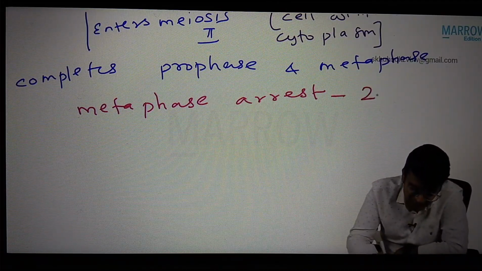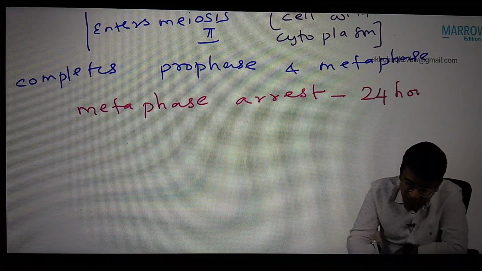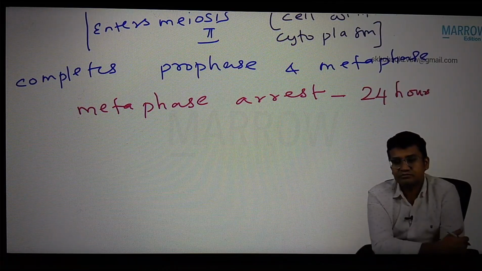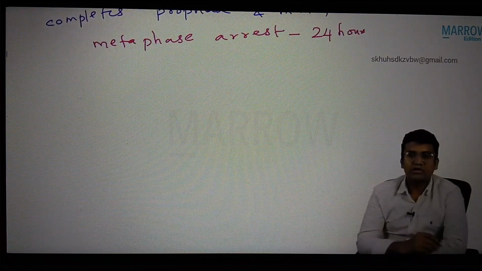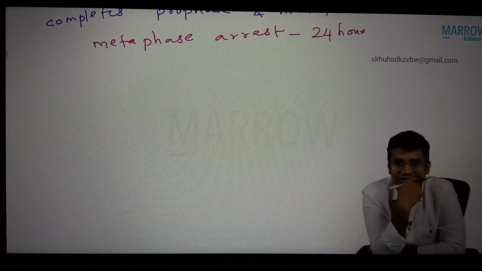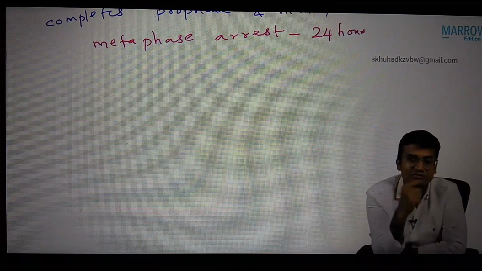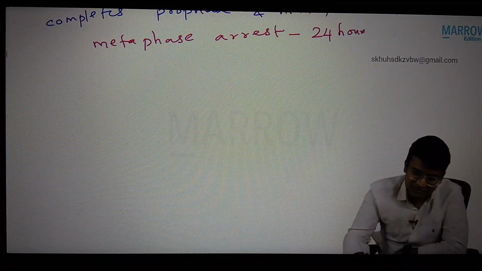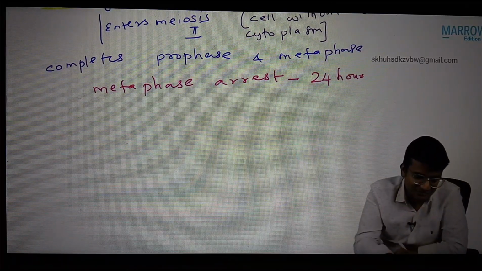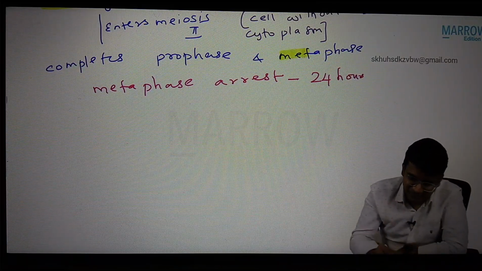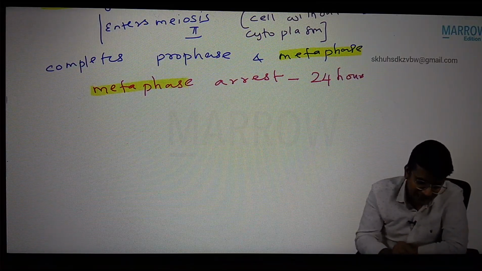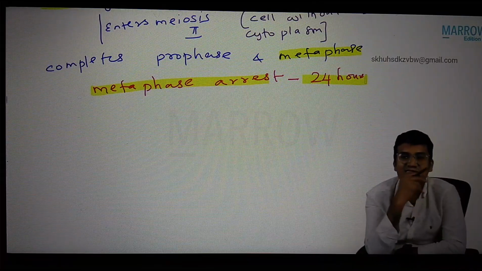The metaphase arrest is only for 24 hours. Okay. Now it is waiting for, yes, sperm. So within 24 hours, the sperm must enter. Then what will happen, sir? The secondary oocyte completes metaphase, and it is in metaphase arrest for how many hours?